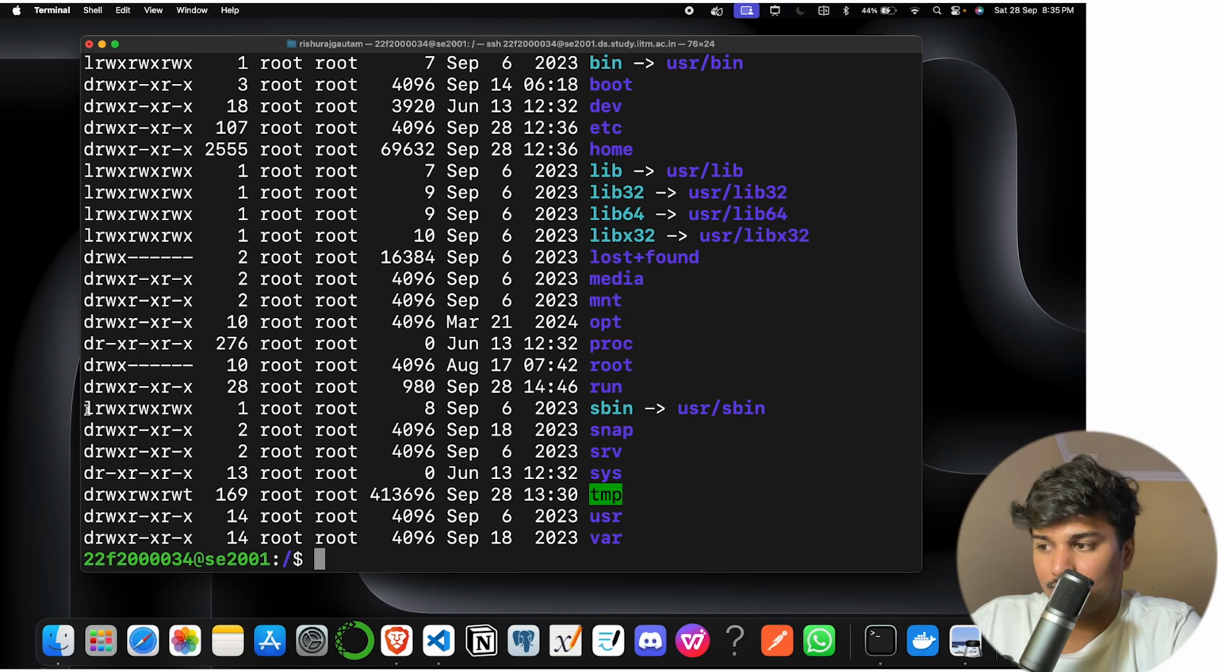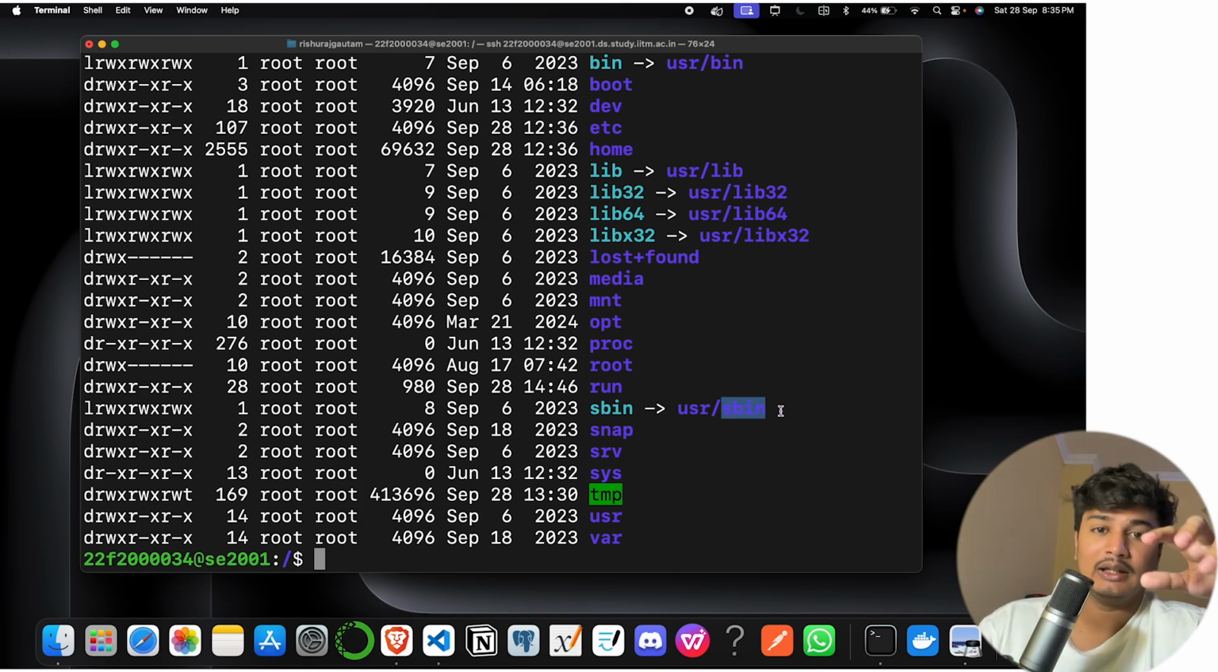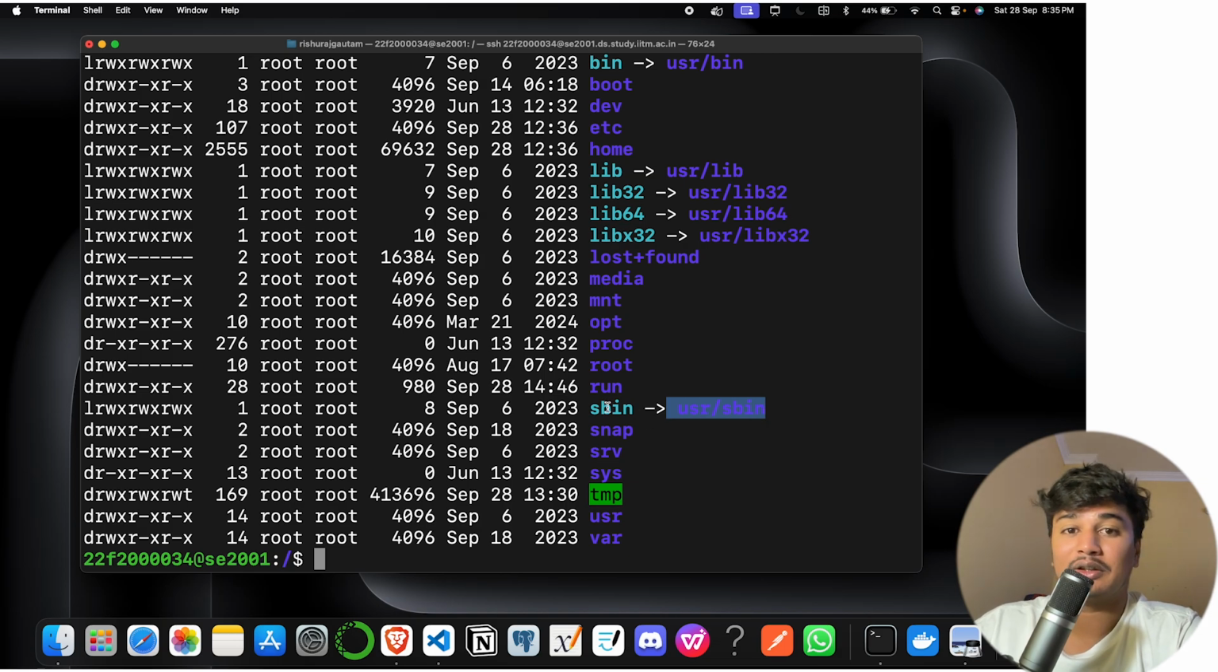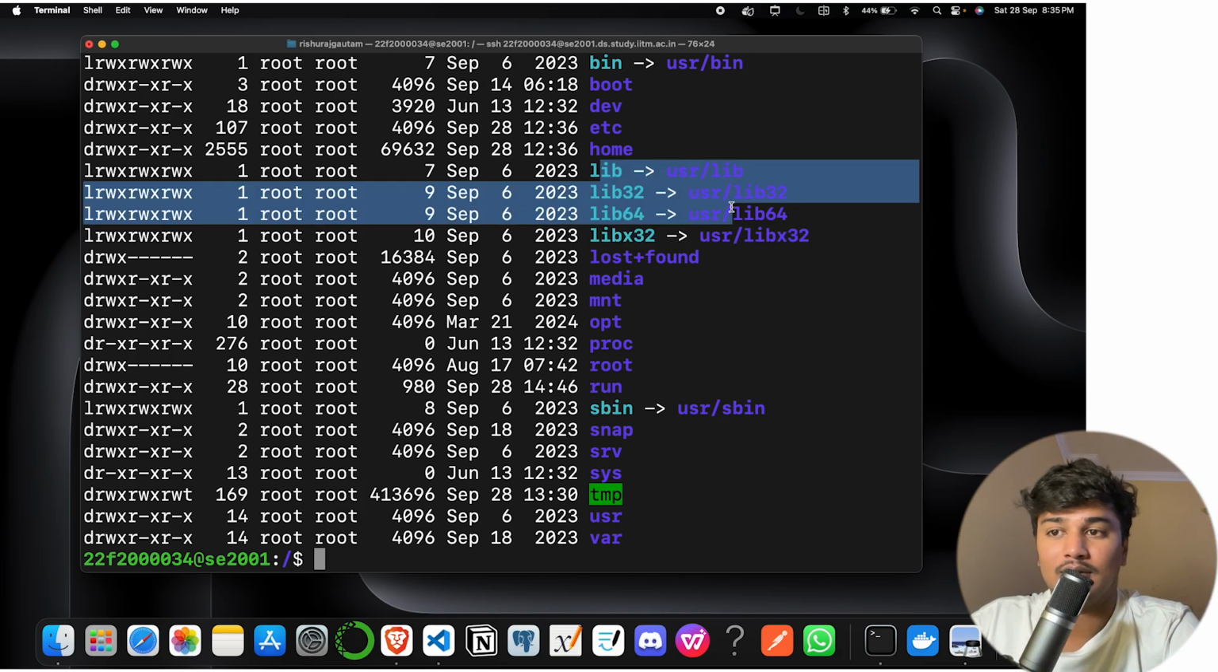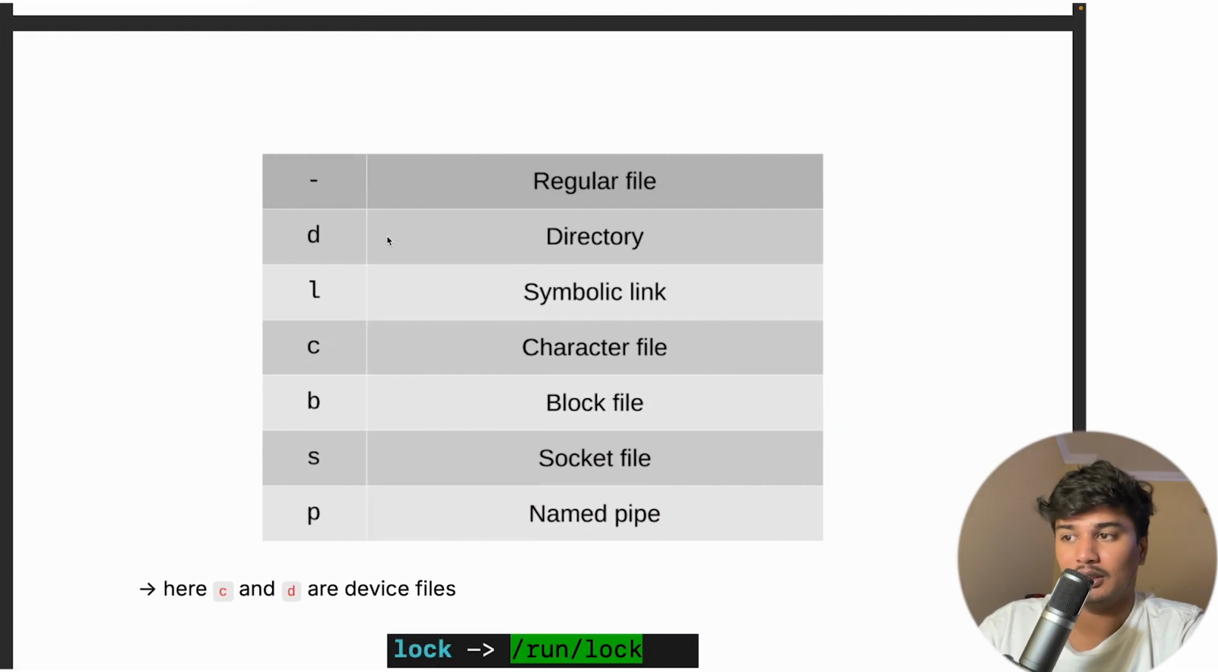You can see this file starting with l is a symbolic link, and this is an sbin folder. The arrow shows this sbin is linked to the /usr/sbin folder, which is the location of this particular folder. So it is a symbolic link. It is a symbol which links to that particular folder. You can see here as well, and here as well. So all these are symbolic.